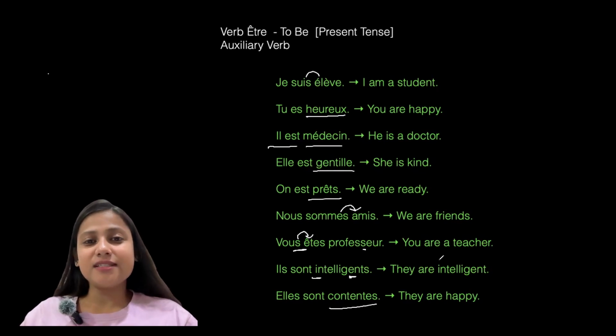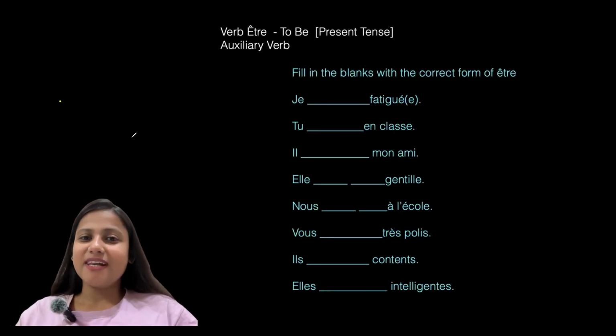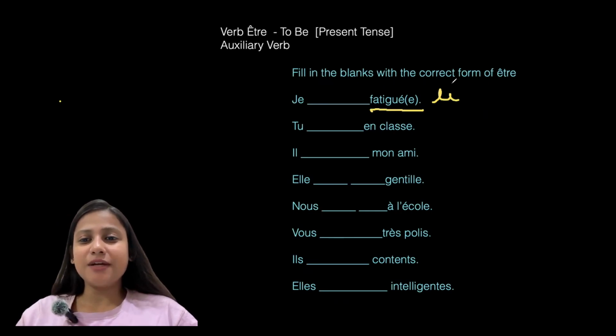Now, after this, we will do one exercise. Ça va? All right, let's do this exercise together. Question is, fill in the blanks with the correct form of être. Je blank fatigué. What do you mean by fatigué? Fatigué means tired. And what conjugation do you write with je? Oui. Suis. Je suis fatigué. I am tired.